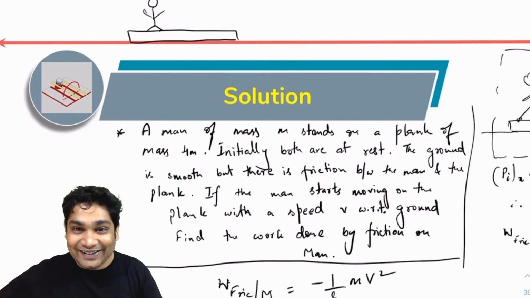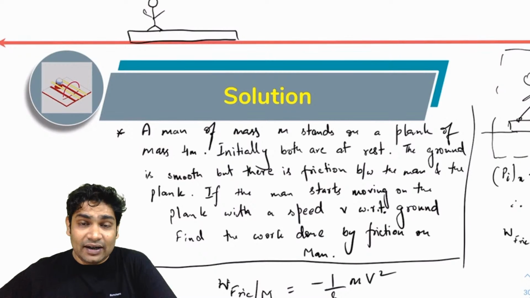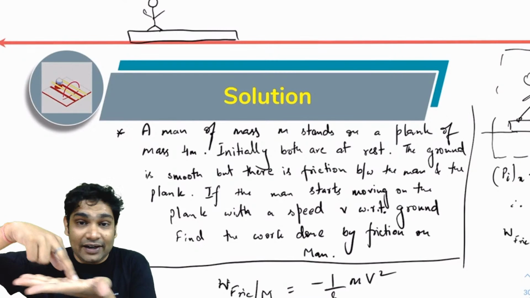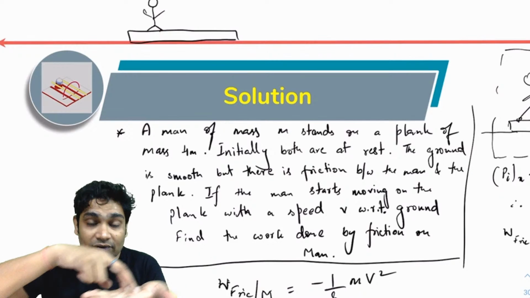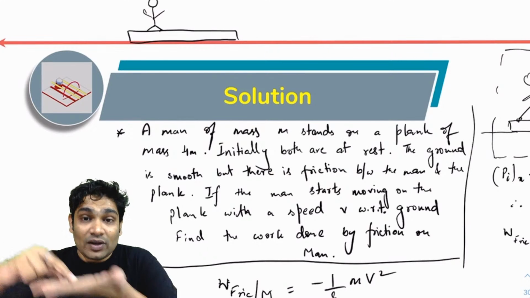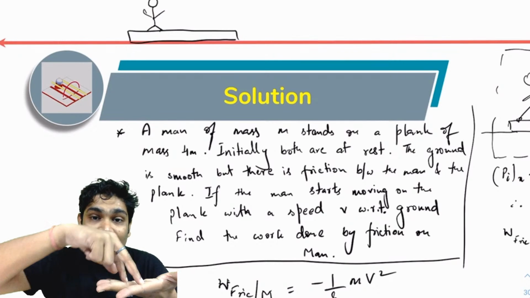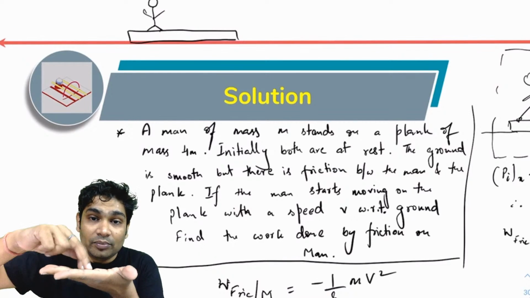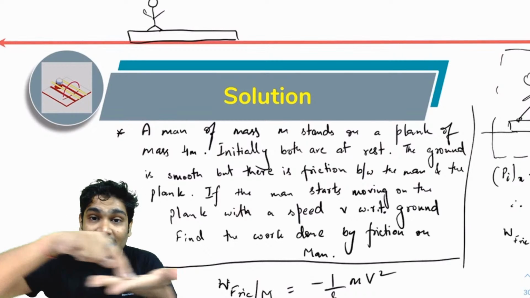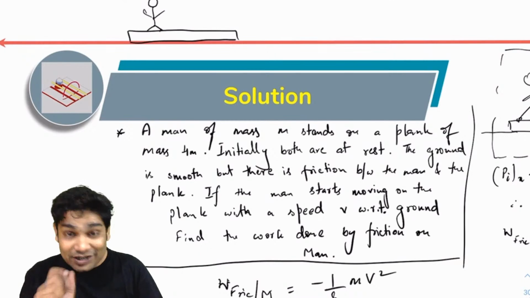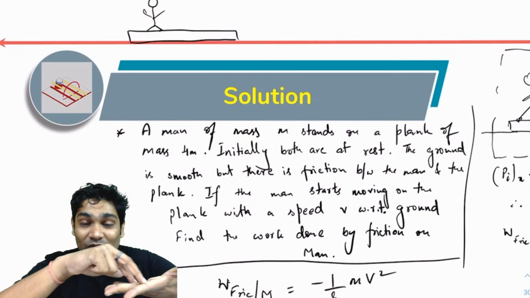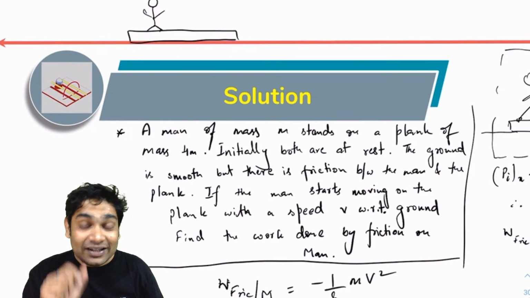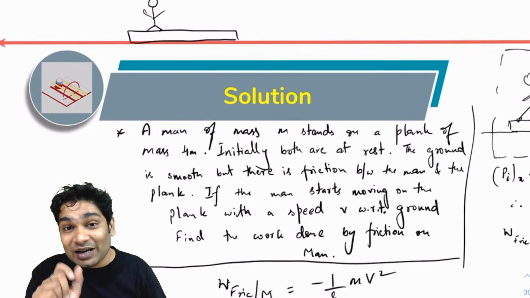Yes, very good. Now, if you've ever traveled on, let's say, a travelator, as I was saying, this is moving forward, you're not moving. Now you see the friction is doing work, right? Now half mv square is being done by the friction when you're moving on a travelator. Why? There is friction acting here between the foot and the ground, which itself is moving, right? So now static friction is doing positive work on you. When the ground itself is moving forward and you're not doing anything, you can say that the entire half mv square is being done by friction.